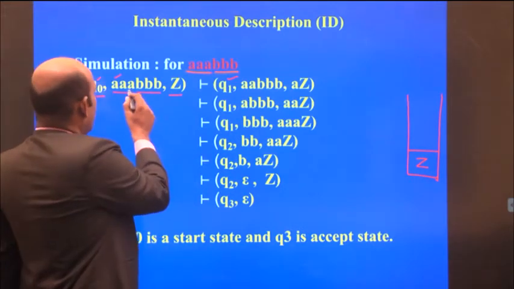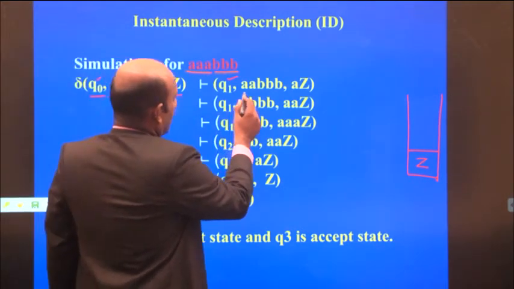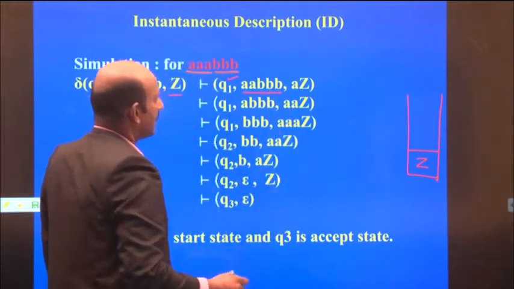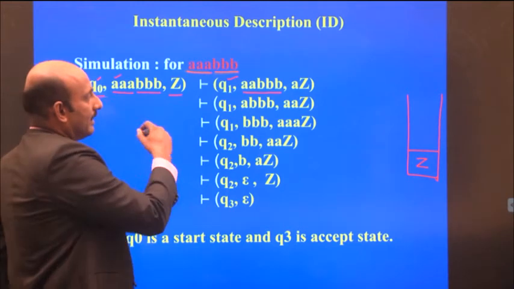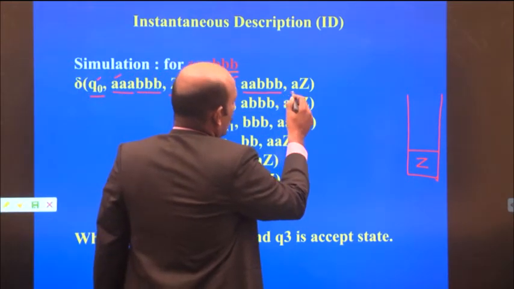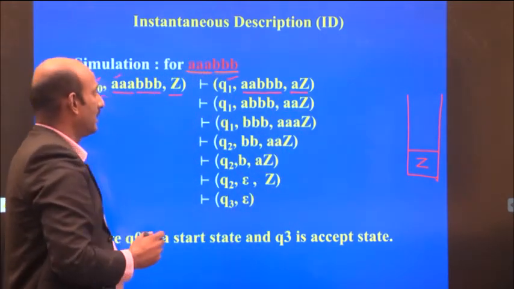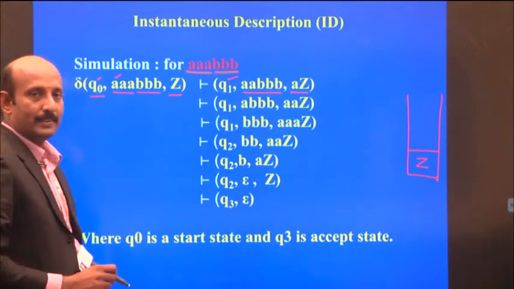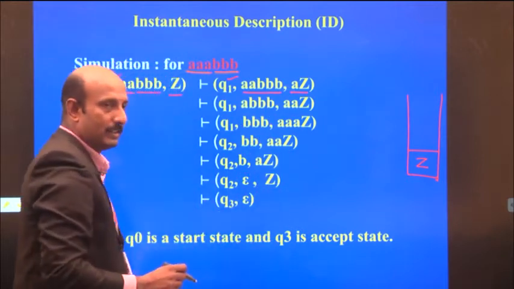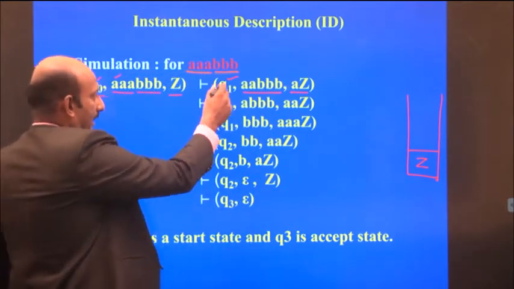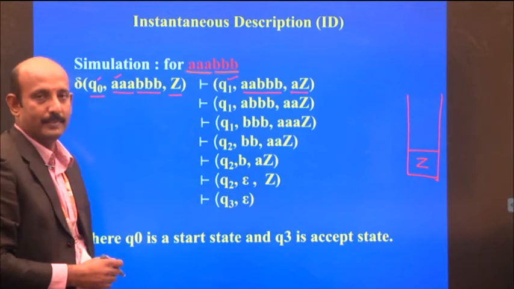At Q1, the remaining input is AA triple B, because after reading the first A, the A has been pushed onto the stack, AZ. Initially the stack was empty. After reading this first A, it is pushed onto the stack. Now the control is in state Q1.